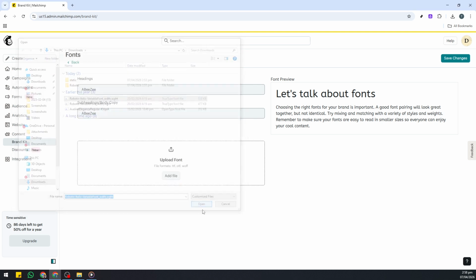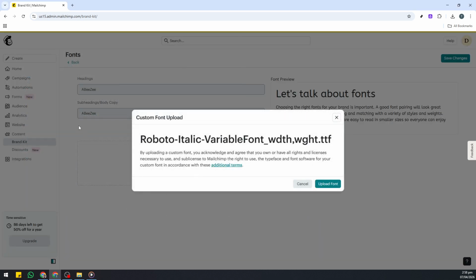Mailchimp typically accepts common desktop font formats like TTF or OTF. If you're not sure which files to use, look for the ones labeled with those extensions and named by weight or style. Select the font files you want to include, then confirm your selection.